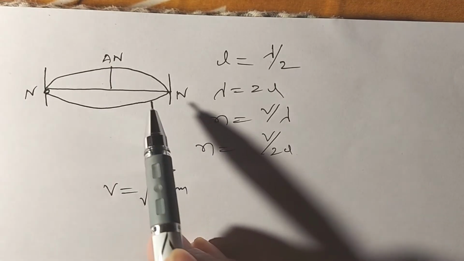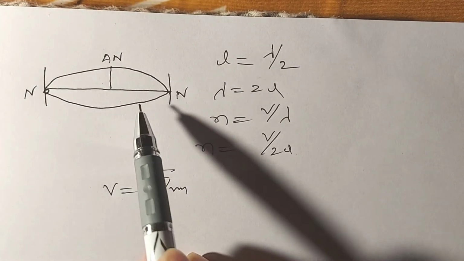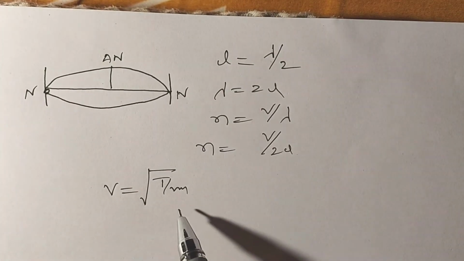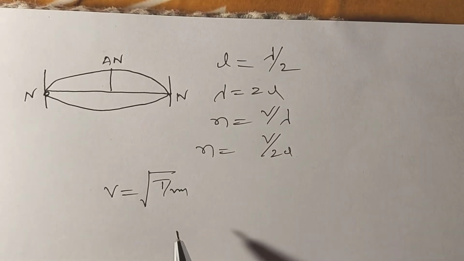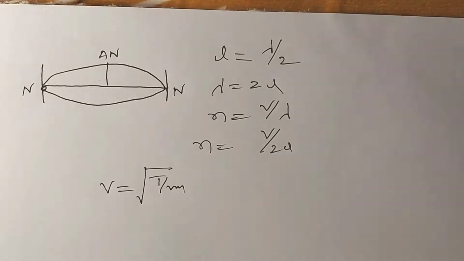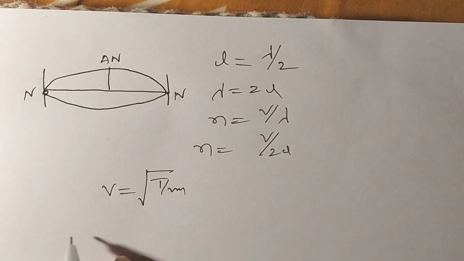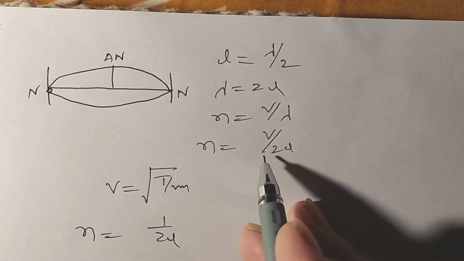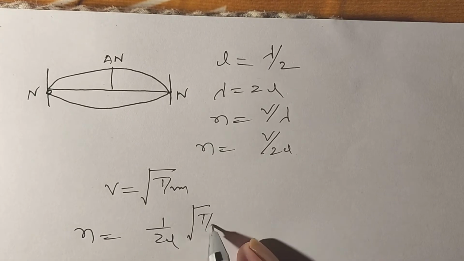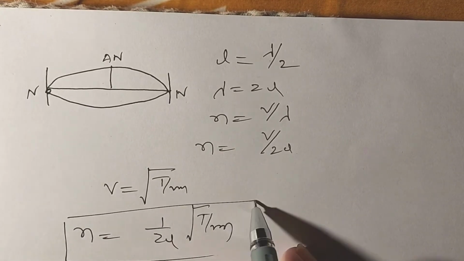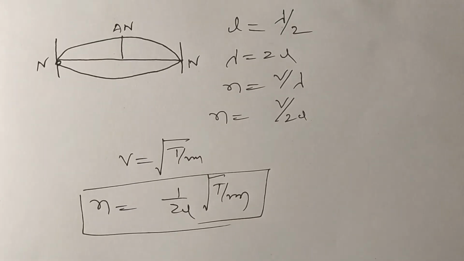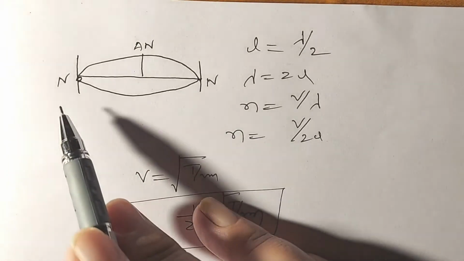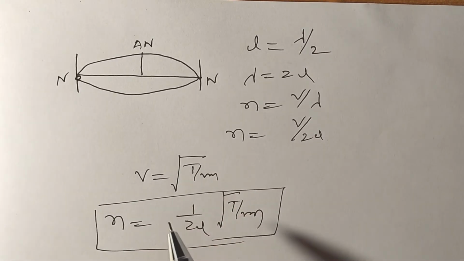Whenever the string is fixed at both ends, a pulling force is developed in the string. That pulling force is called tension. m is the linear density. Now, n is equal to 1 by 2L, and we substitute the value of V, that is square root of T by m. This frequency is what we call the fundamental frequency. In this fundamental mode of vibration, the string vibrates with two nodes and one antinode.